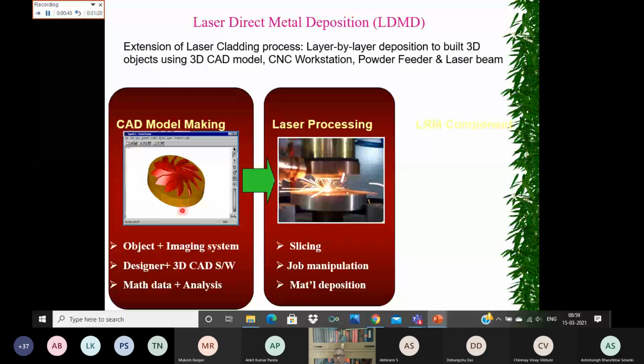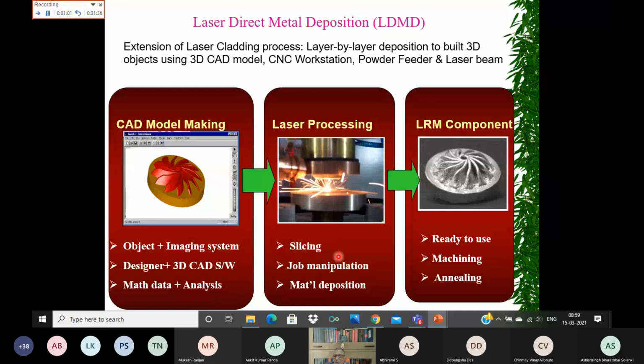and the thin layer data you have generated, you take a laser, and along with the laser, from the coaxial direction, the powder is also fed, and layer by layer you deposit, and after deposition you can get the component built like this. Here layer by layer you go on depositing. Once one layer is deposited, you move the laser beam and powder feeder upwards slightly, by around 100 to 200 or 500 micron.